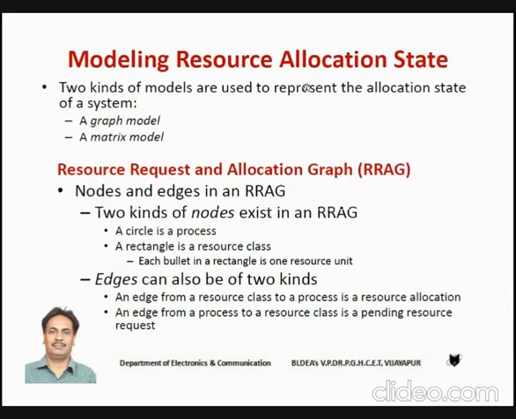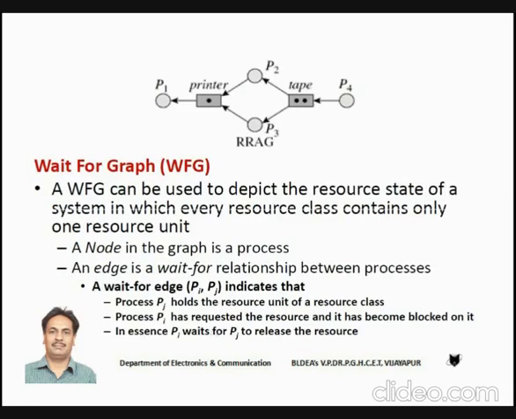Okay. So what is this graph? This graph we call the resource request and allocation graph. It consists of nodes, circles and rectangles. A circle indicates a process. A rectangle indicates a resource class. And the bullets, meaning dots within the rectangle, indicate the number of resource units. And we can have edges. We can find two kinds of edges. An edge from resource to process indicates allocation, and an edge from process to resource indicates request.